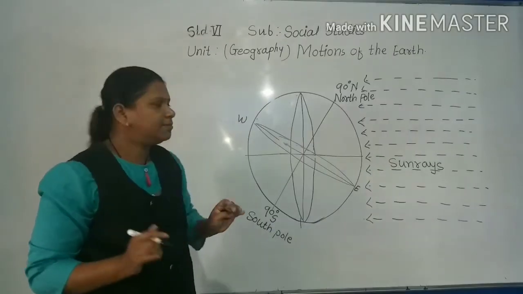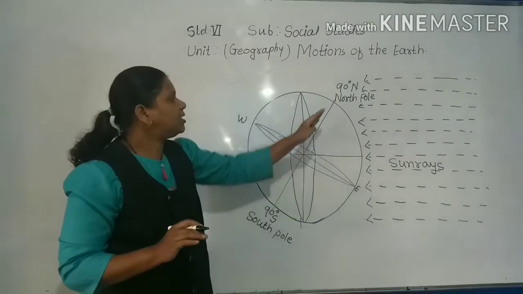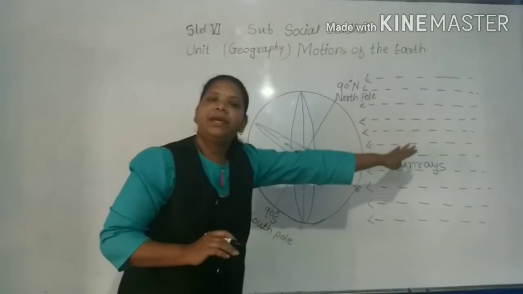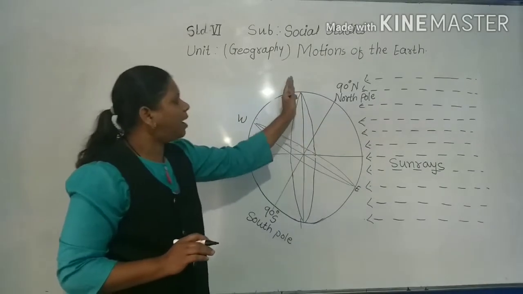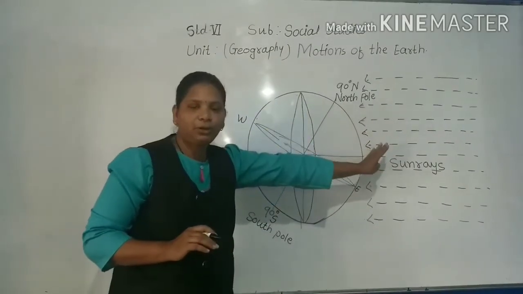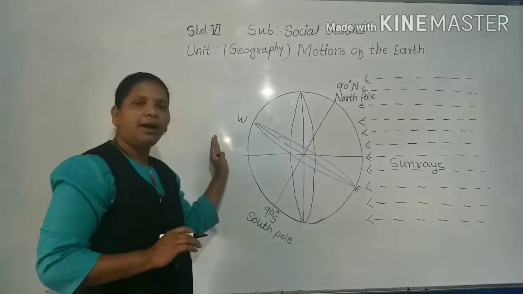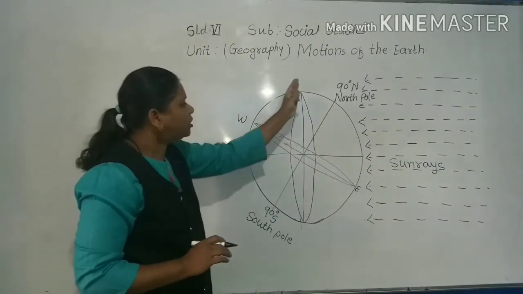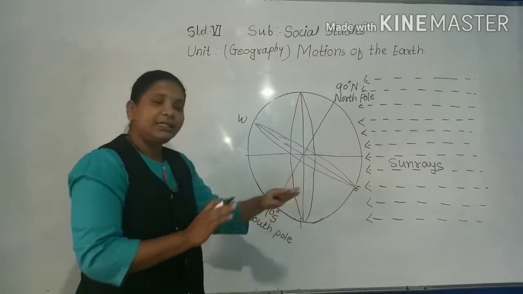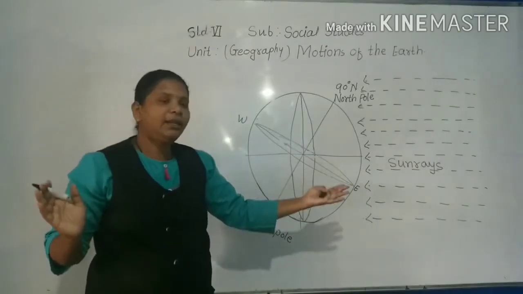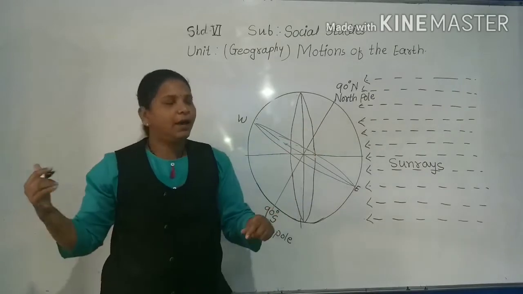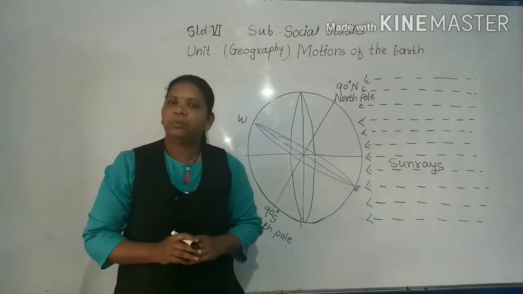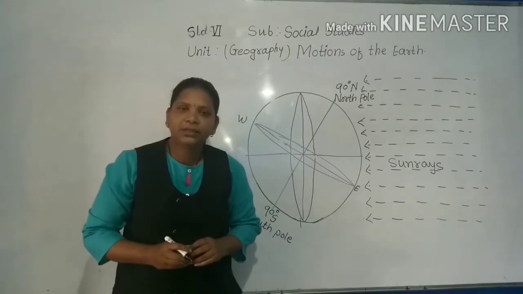Are you getting it? Now see what we have discussed. The axis is not perpendicular to the sun rays. The part which is getting illuminated by the sun is the lighted side and the rest is the dark side. So the circle which separates the area of sun rays from the dark is called the circle of illumination. Have you got it, my dear students?